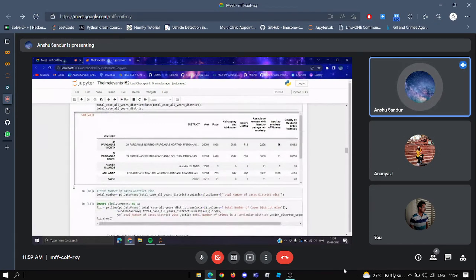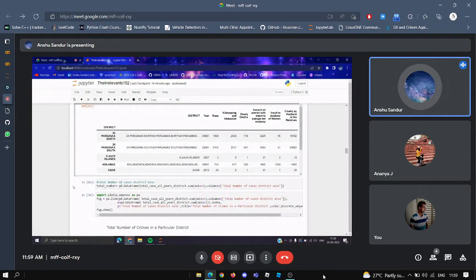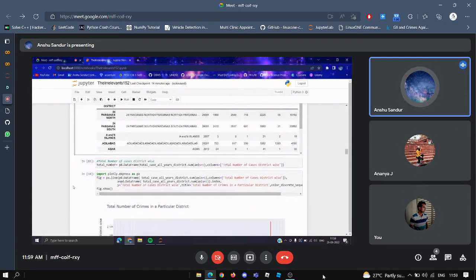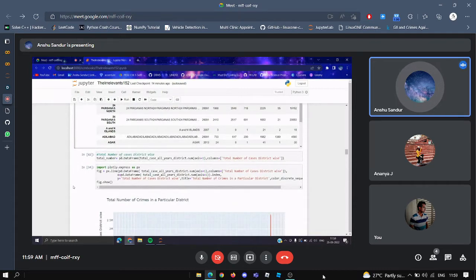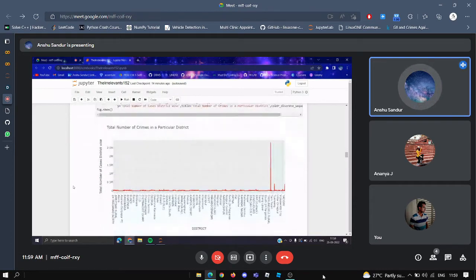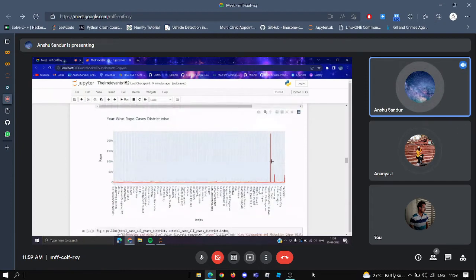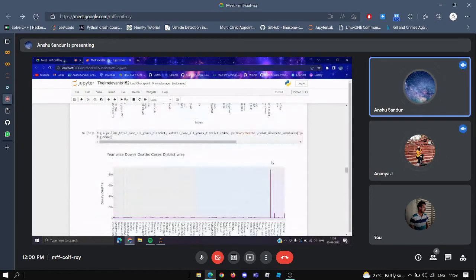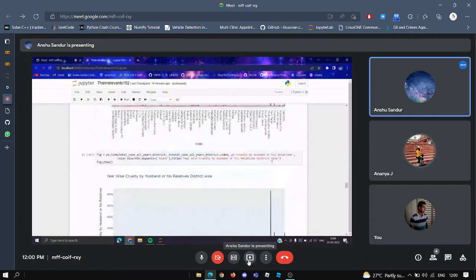Our main aim is to plot the total number of cases per district to show which district has a higher number of cases and deploy more help in that particular district. Here we can see that this district has an extremely high crime rate reported. We're doing this for every crime reported and plotting the graph respectively.